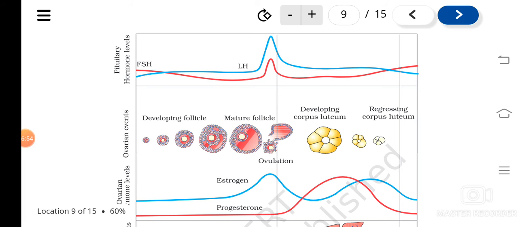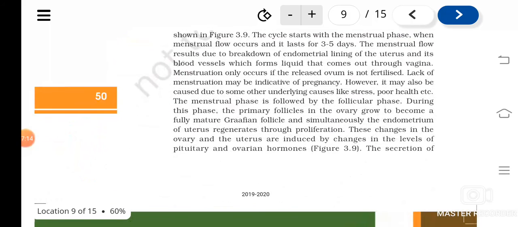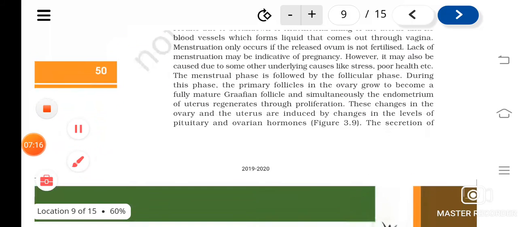So FSH and LH, what amount or quantity in the blood increases? During the follicular phase, slowly it gets increased. Understood? And around 14th day, the LH production will be very high. That is known as LH surge. What is it? LH surge.